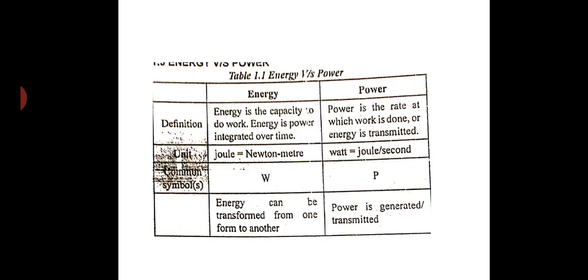If you compare energy and power, we have seen the definitions. Energy is the capacity to do work, and energy is the power integrated over time. Power is the rate of doing work. The unit of energy is joule, that is Newton meter.